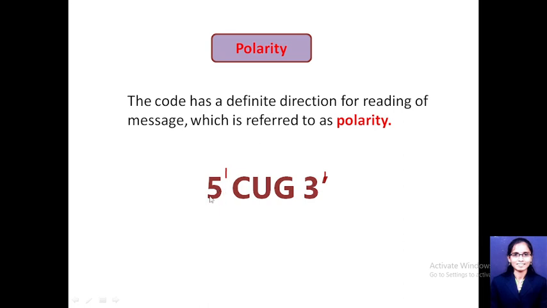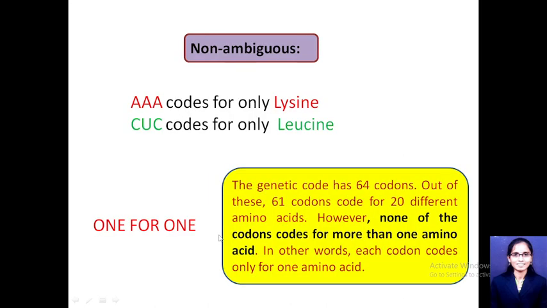It is always read from 5 prime to 3 prime and never from 3 prime to 5 prime. When you read it from 3 prime to 5 prime, the meaning will change. This code will become GUC. It will never happen in molecular biology. It will be read as CUG, that is, from the 5 prime to 3 prime always.